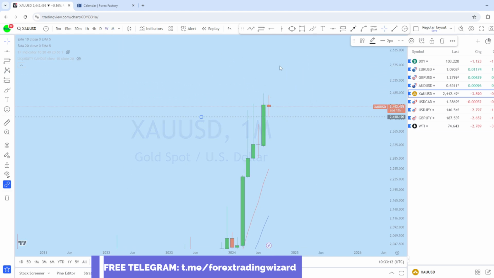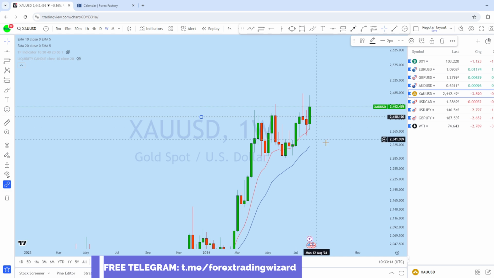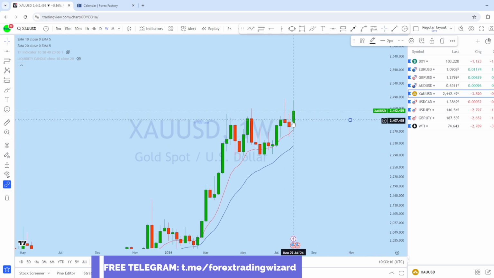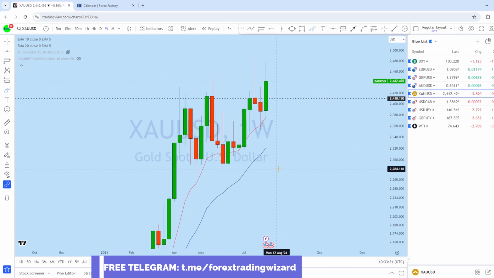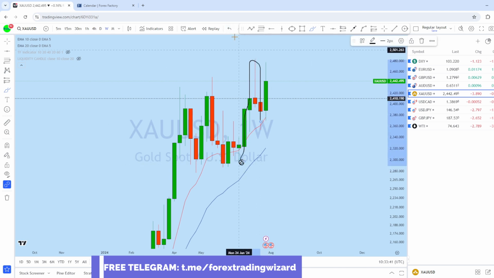If we look at the weekly chart, we can see the reflection of that bullish market structure. There is a bullish engulfer, and if we look closely, we can see from here this is a strong impulse on the weekly, followed by a deeper pullback. We can see back-to-back two weeks of pullback, and this pullback is still maintaining a series of higher lows on the weekly, with this impulse followed by this pullback.